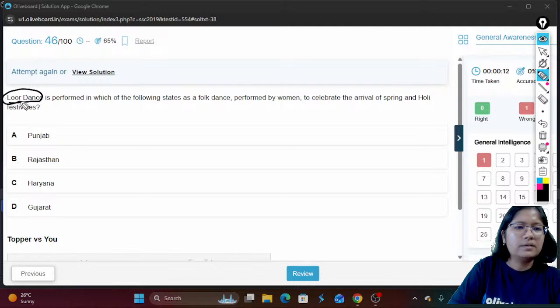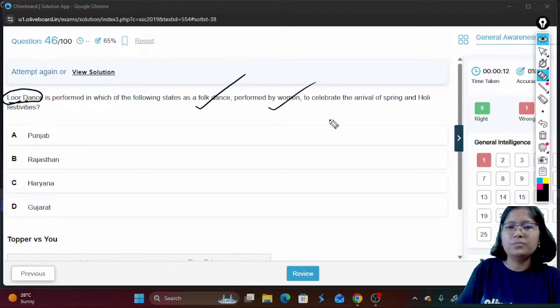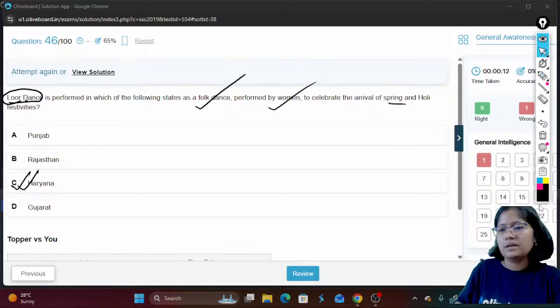Lure dance. Lure dance is performed in which of the following states as a folk dance performed by women to celebrate the arrival of spring and the Holi festival? So Lure dance is from Haryana. Lure dance, Haryana.